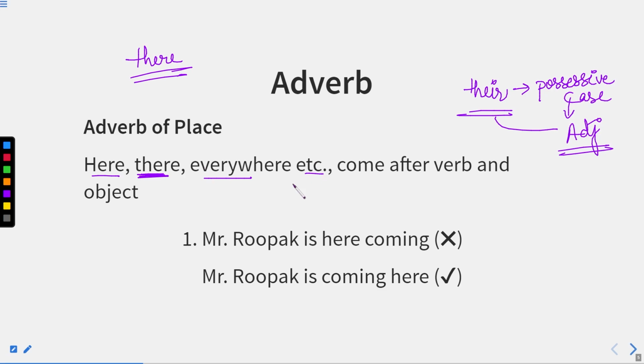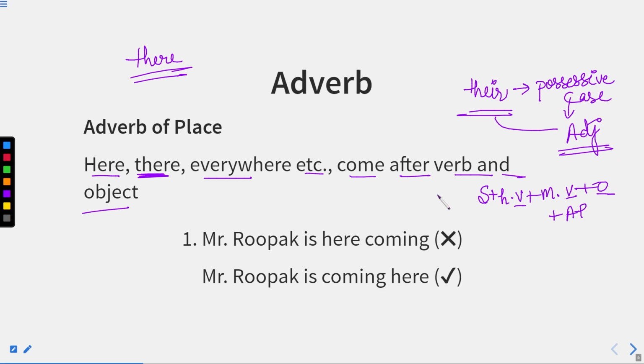Now, if we have words like here, there, everywhere, etc., they come after the verb and object. If we have a sentence that is subject plus verb, or helping verb, then main verb, and then the object, we place the adverb of place at the end of the sentence. It means after the verb and the object. Whenever I'm talking about verb, it means main verb only.